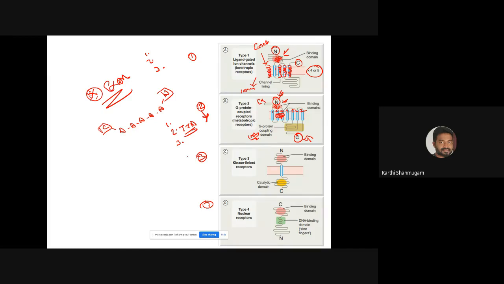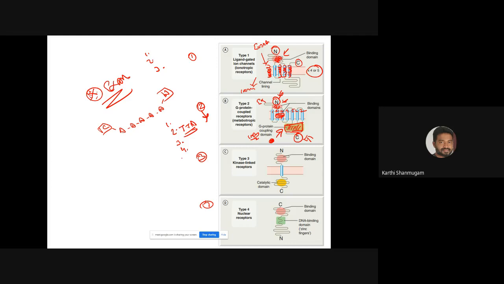The fourth point regarding this structural feature of family 2 is that here you'll be having the G protein. This protein will have a G protein coupling domain. Whatever is highlighted here is called the G protein coupling domain. This family of protein should have a domain in the intracellular region called the G protein coupling domain. To this domain, the G protein will go and bind, get activated.